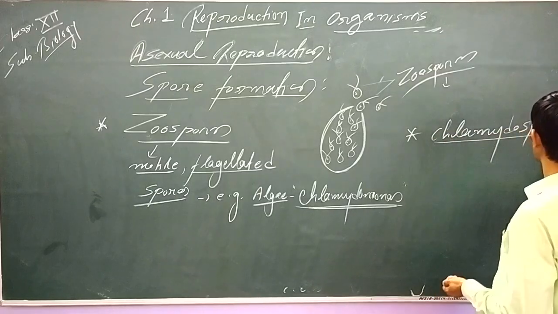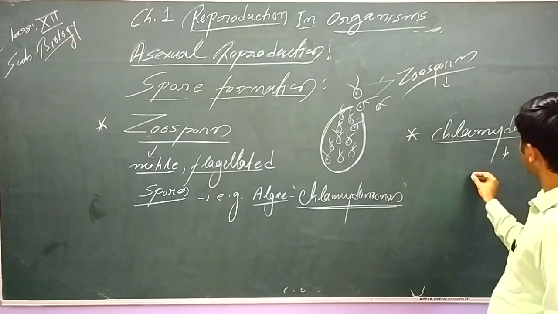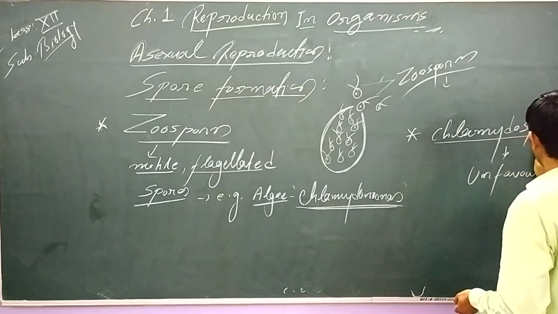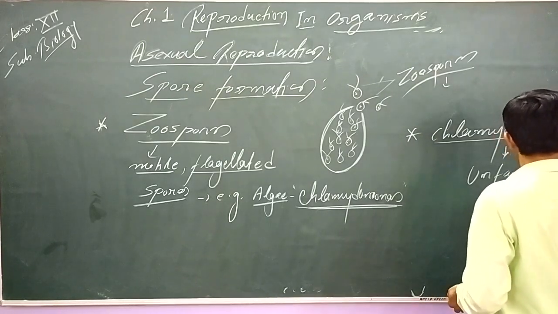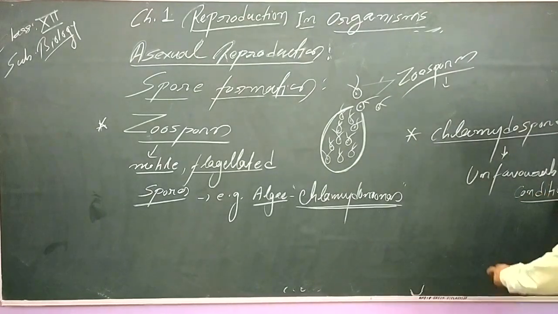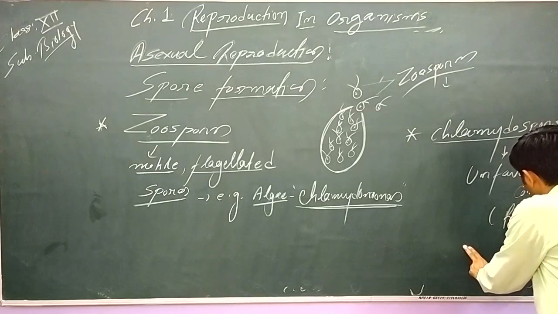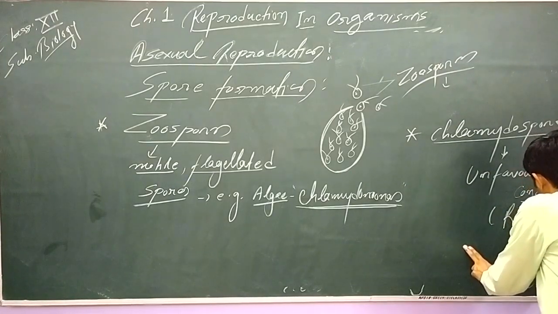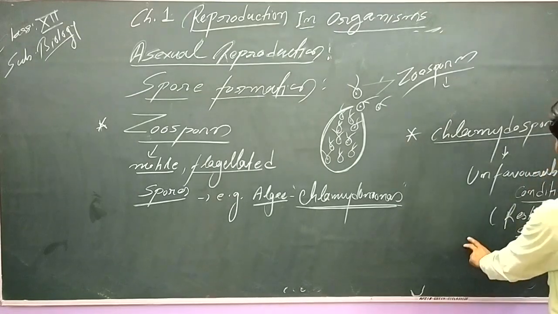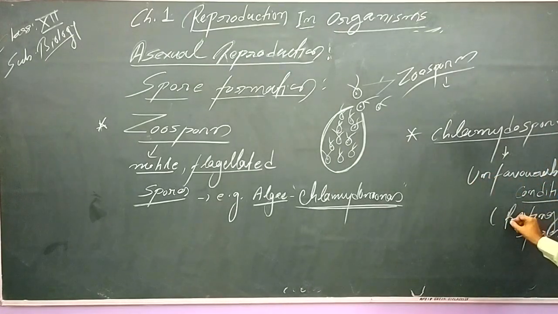These spores are generally formed in unfavorable conditions. Please remember, these are known as resting spores. Now why do we say these are resting spores?